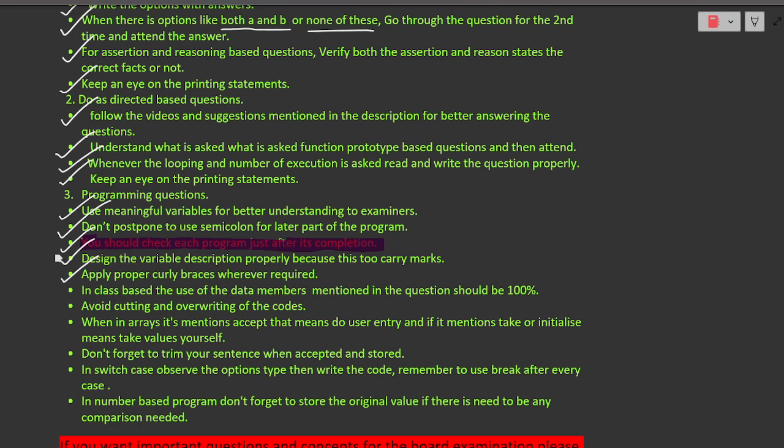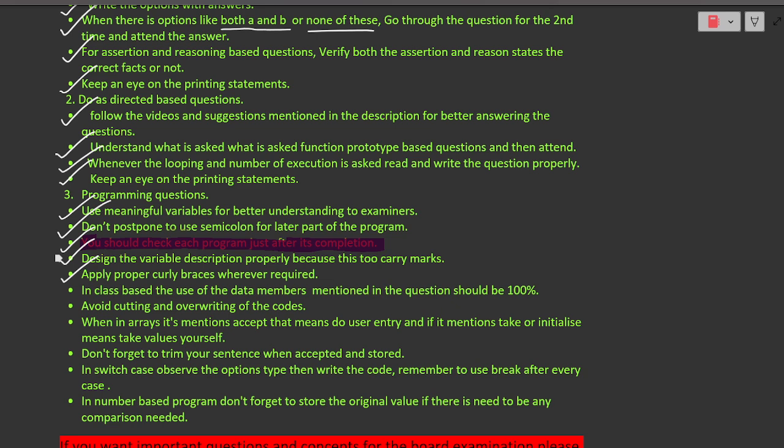Dear, whatever variables are asked in the question, that is to be used in the program. The usability of the variables should be 100%. If you are not using all the variables given in your class-based program, which also includes constructor-based programs, you will lose marks.